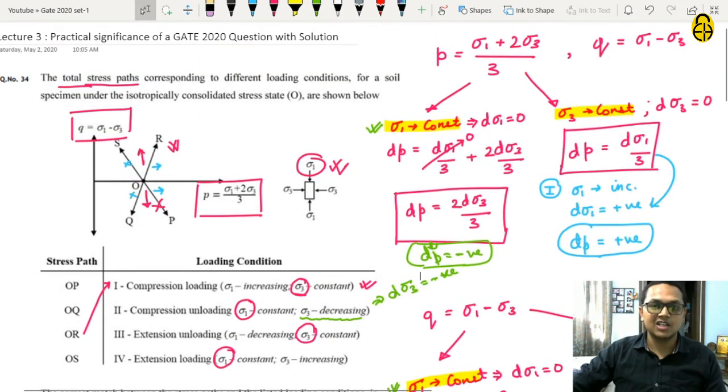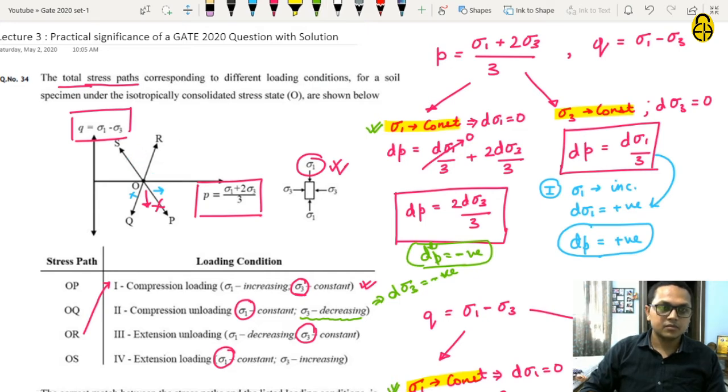Let us see which stress path corresponds to this one. So let us see first in which stress path dp is negative. Now in OP direction, p is increasing, so this is not the option. In stress path OQ, p is in the decreasing direction, so this might be the option. OS also is in the decreasing direction, this might also be an option, and OR is in the increasing direction, so this is not possible. So either OQ or OS.